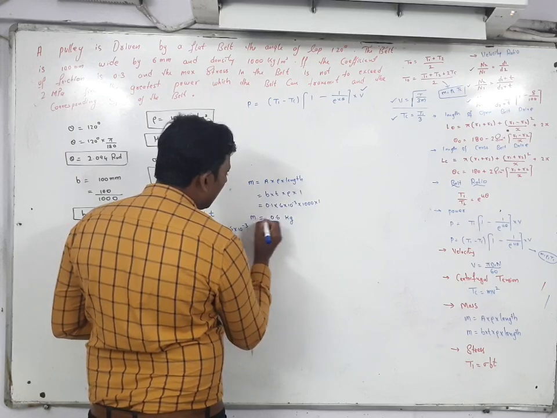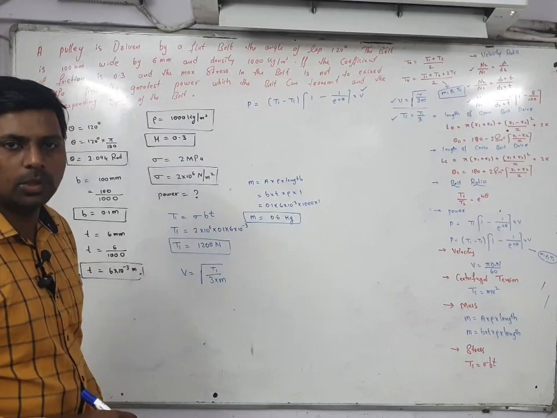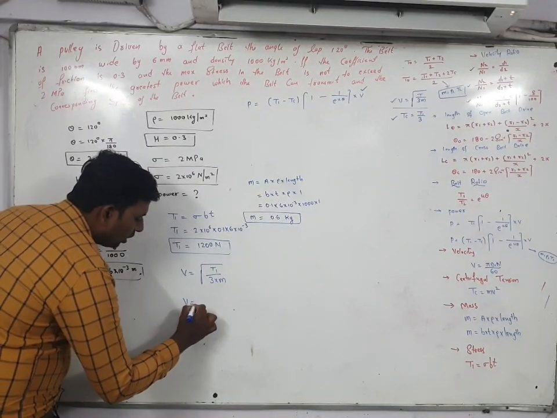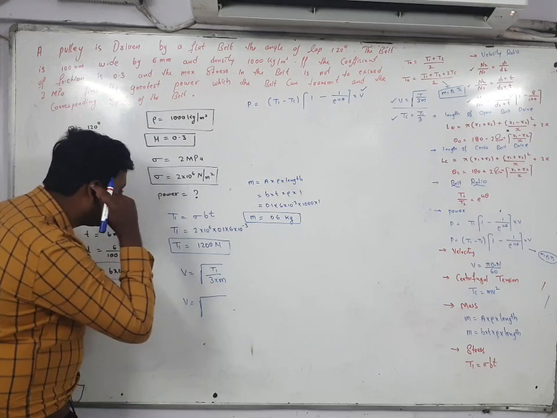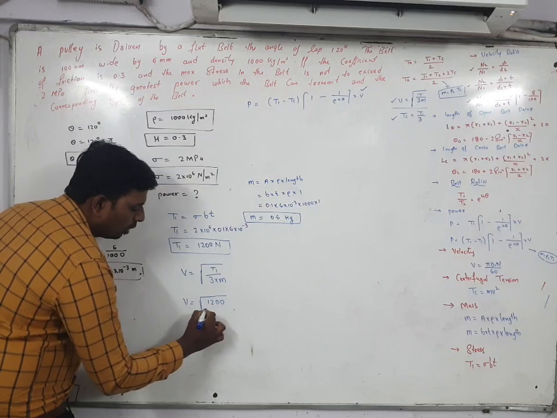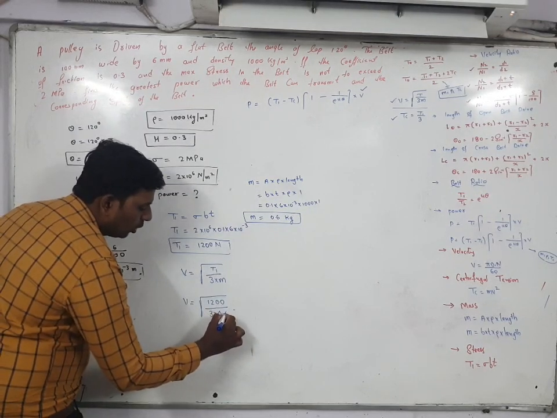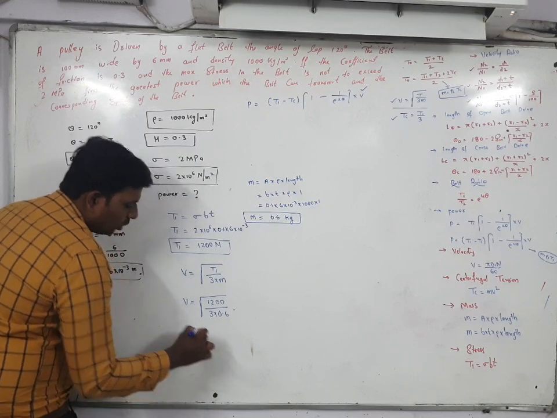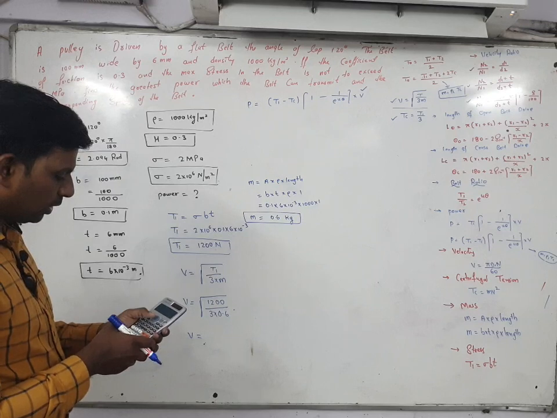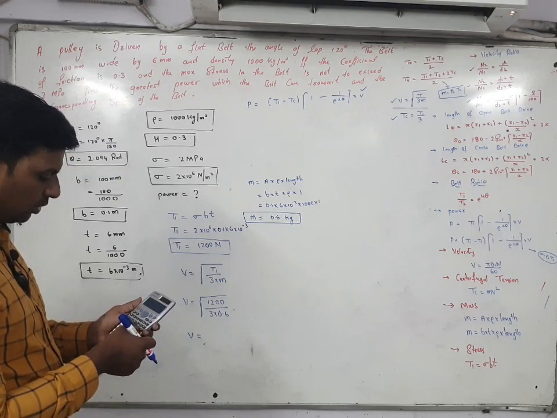The mass you got is 0.6. This mass if you substitute here, velocity is equal to under root of T1 value, 1200. Write down, then 3 into mass value, 0.6. So V is equal to, with the help of calci you can find out, 1200 divided by 3 into 0.6.